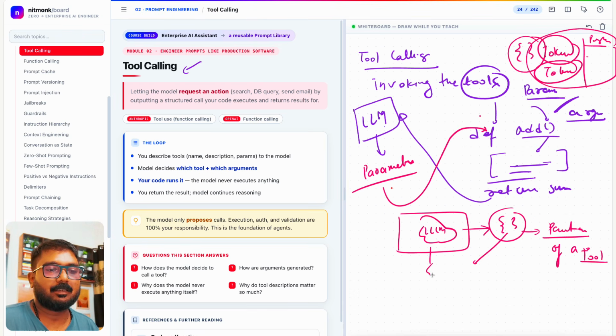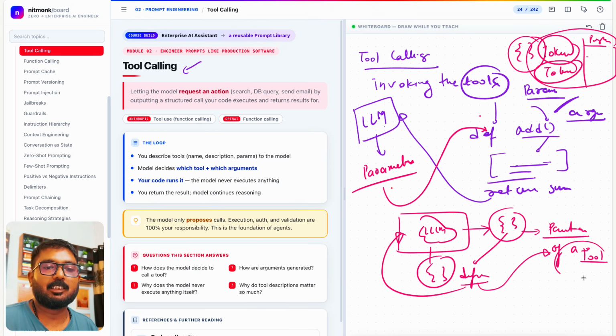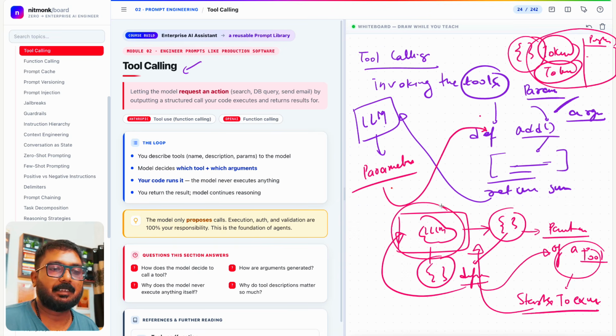This JSON is defined by this LLM, and then that tool gets this parameter and starts to execute. Once it executes and returns back to the LLM, the LLM gets the data and processes it. That's exactly what tool calling is.